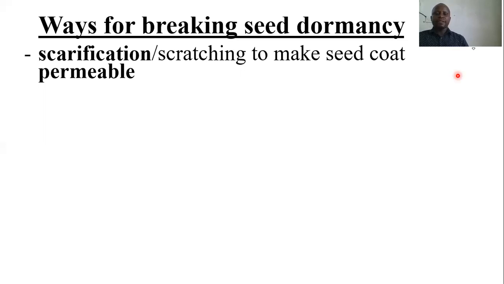So what is scarification? This refers to scratching of the seed coat to make the seed coat permeable. So you can scratch the seed coat using a rough material like a file or sandpaper. This will make the seed coat permeable, hence allowing germination to take place.